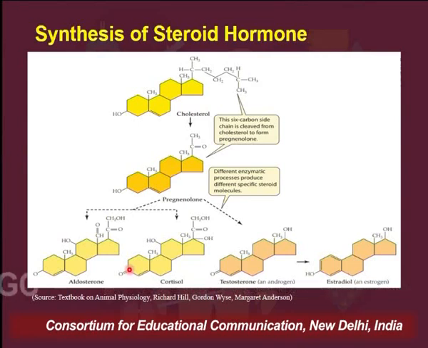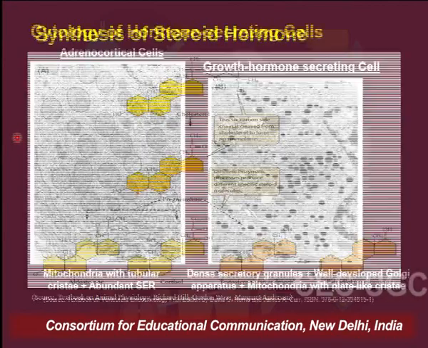We will also take up this entire synthesis of the steroid hormones when we talk about them in much detail. But you need to know that all these steroid hormones are derived from cholesterol, which is a 27 carbon containing compound. So this cholesterol gets converted into pregnenolone and then by the action of several enzymes, this pregnenolone then gets converted into different types of steroid hormones.